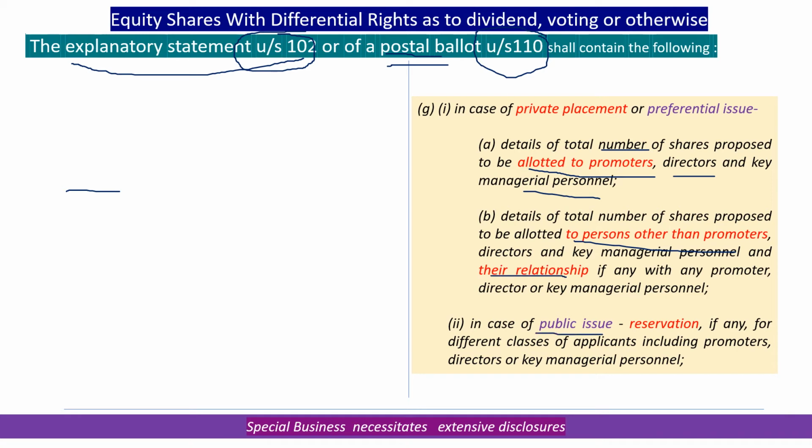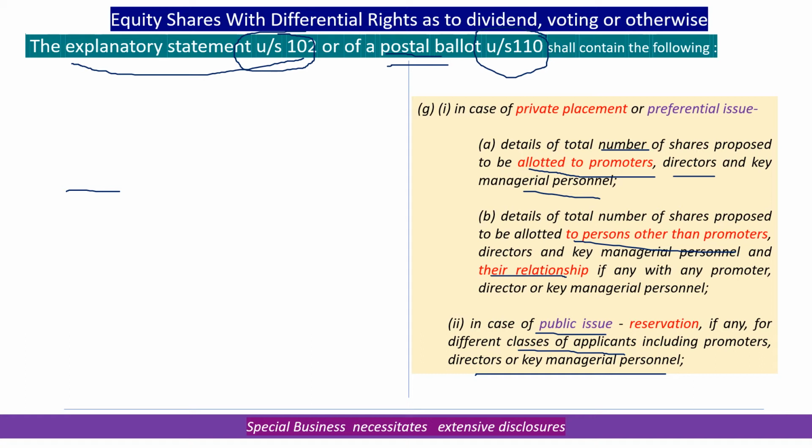And in case of public issue, what are the different classes of applicants, including promoters, directors, and key managerial personnel. The whole idea here is to ensure that the differential vote right shares are clearly identified as to the holders, so that it becomes more transparent and more visible in terms of who is concentrating voting power of the company.